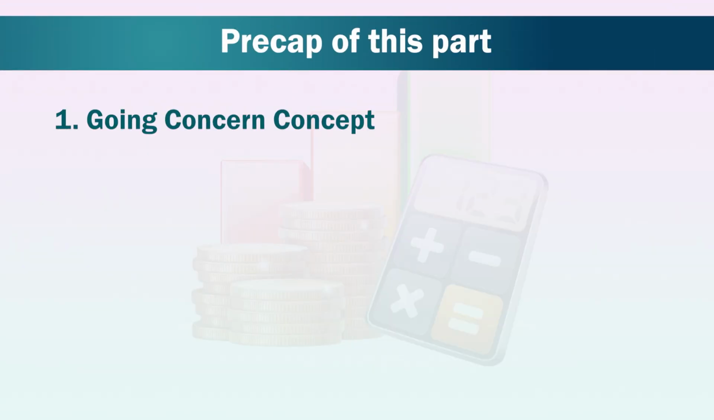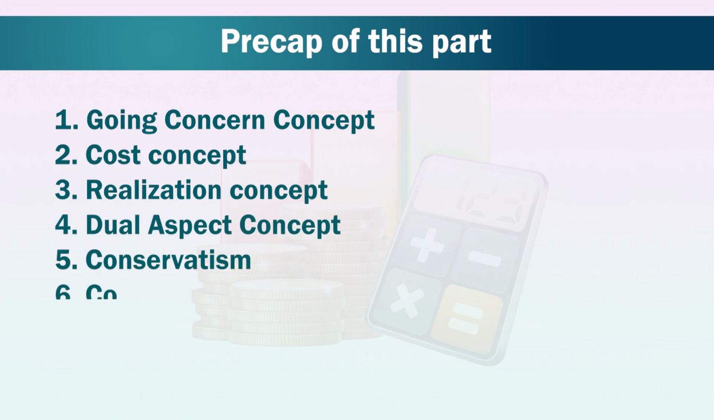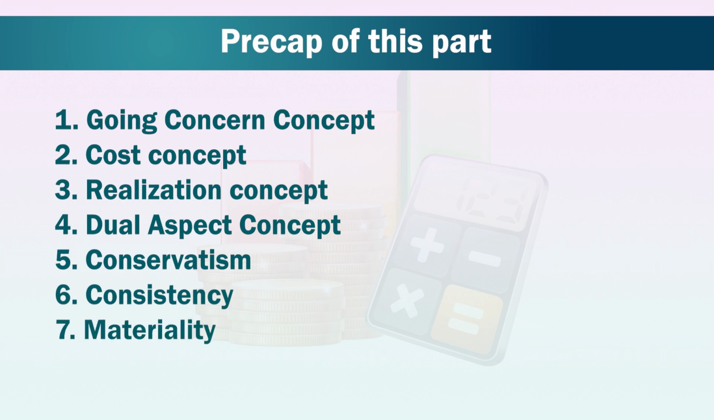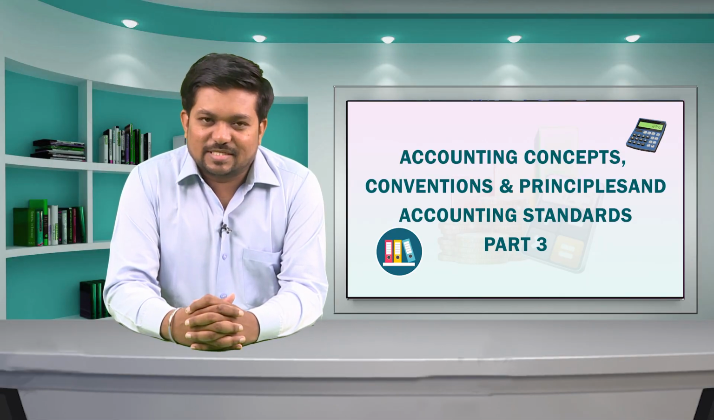Number 1, going concern concept. Number 2, cost concept. Number 3, realization concept. Number 4, dual aspect concept. Number 5, conservatism. Number 6, consistency. And number 7, lastly, the materiality. Let us commence with the going concern concept.